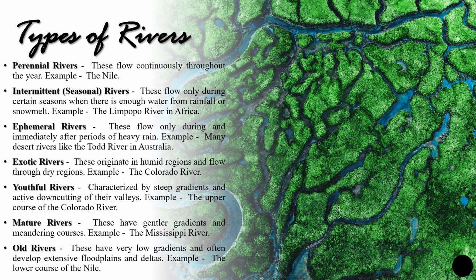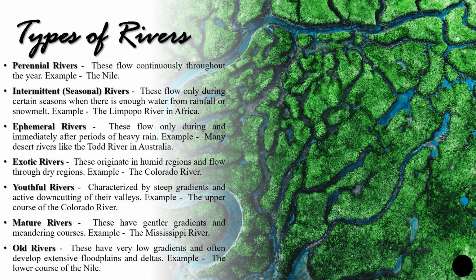Next, certain rivers happen only during heavy rainfalls. Certain rivers, such as exotic rivers, originate only in the humid region and are very much helpful in the dry regions. So they flow towards the dry regions. Next, some rivers are called youthful rivers because they are characterized by their steep gradients and the active down cutting of their valleys. So you can see certain examples.